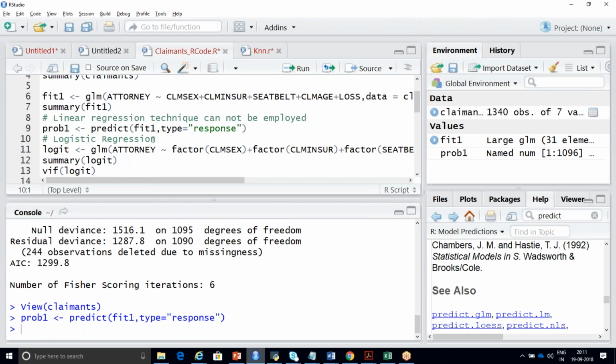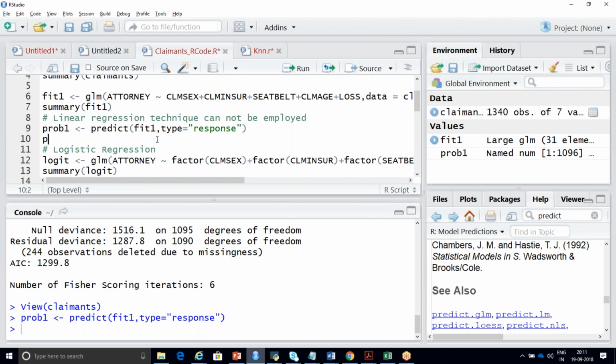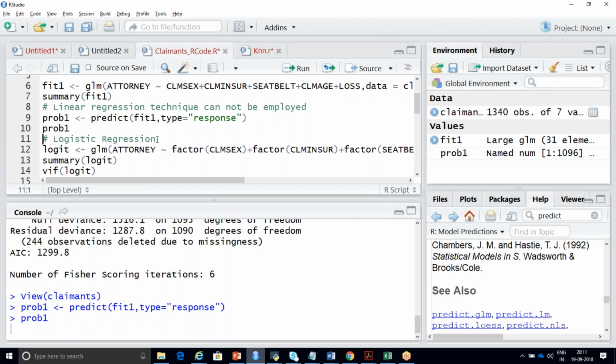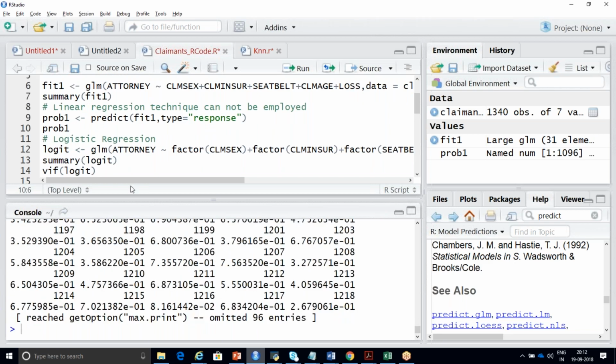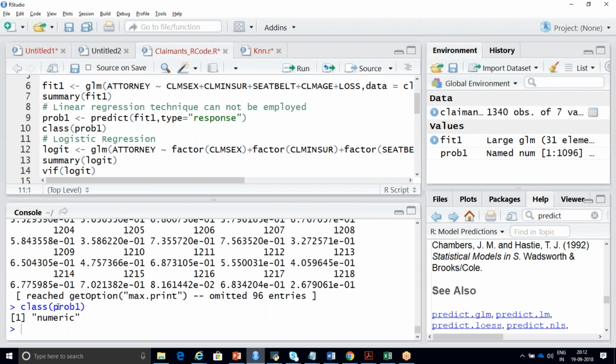So now if you want to see the output of your logistic regression with respect to prediction values, you can just type it as prob1. So this is your probability. I'll just type what type of data it is, and then I'm going to convert this into a data frame. This is your numeric data.